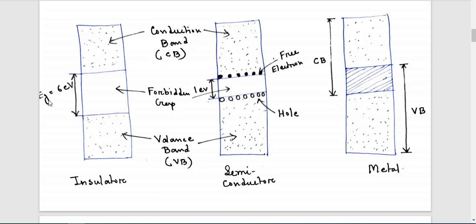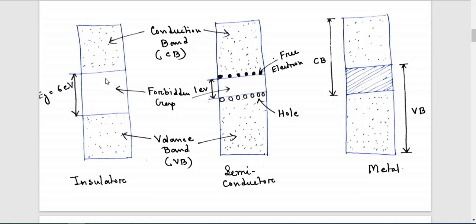When you apply some external force to the valence electron, it can move from this location to this location, and the distance between the valence band and the conduction band is known as the band gap energy.